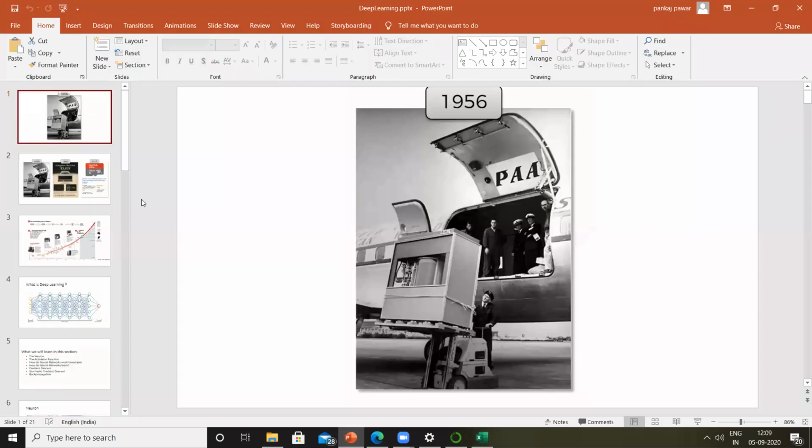So I'm going to walk you through these slides. Just focus on this first slide itself. This is a picture taken in 1956. Any idea what this picture is about? Can you guys please tell me in the chat window? Anyone? Amay, Ashu? Maithili is saying camera. What about others? Derek?